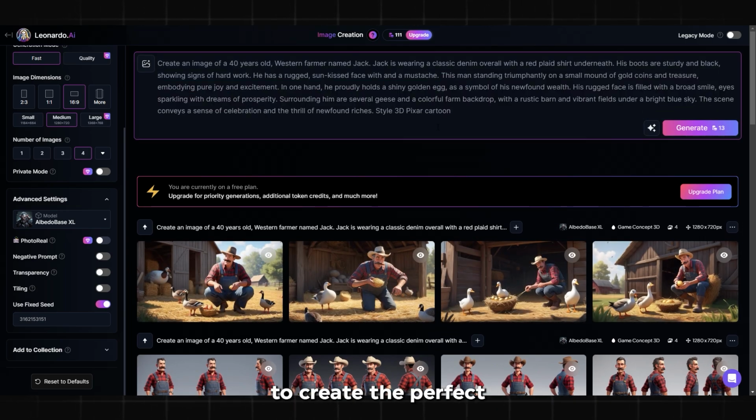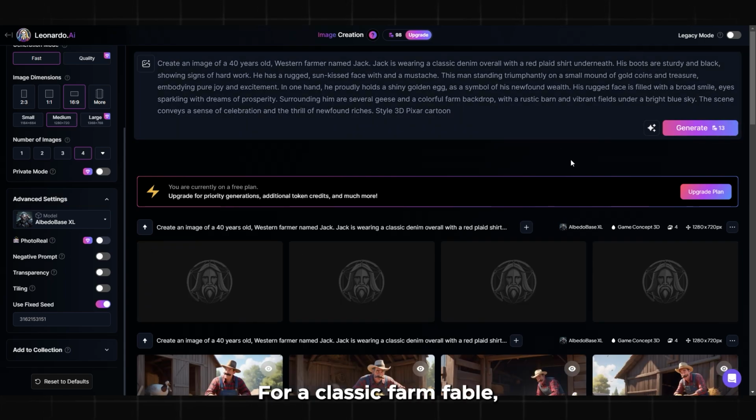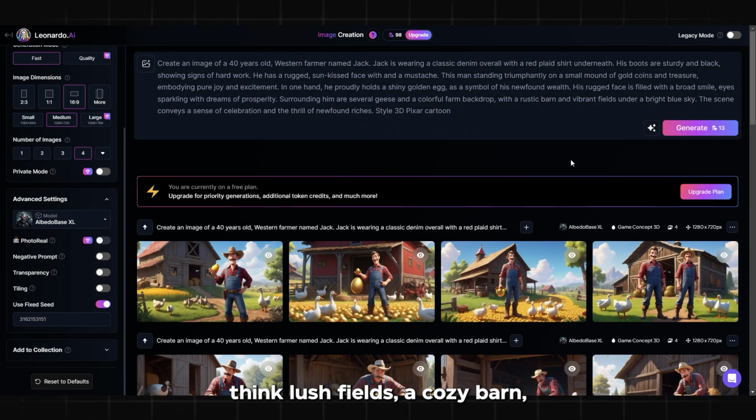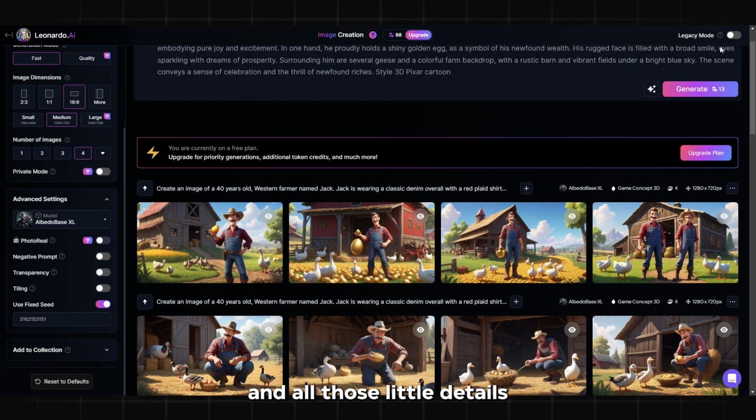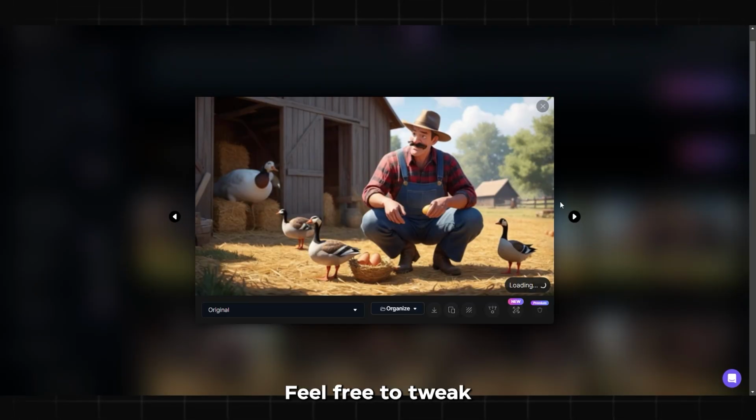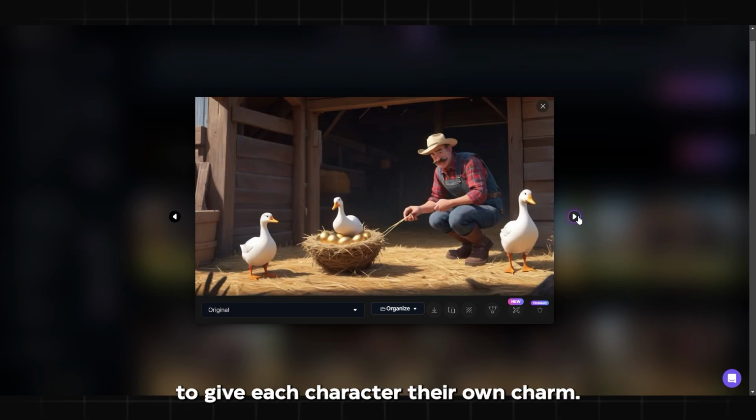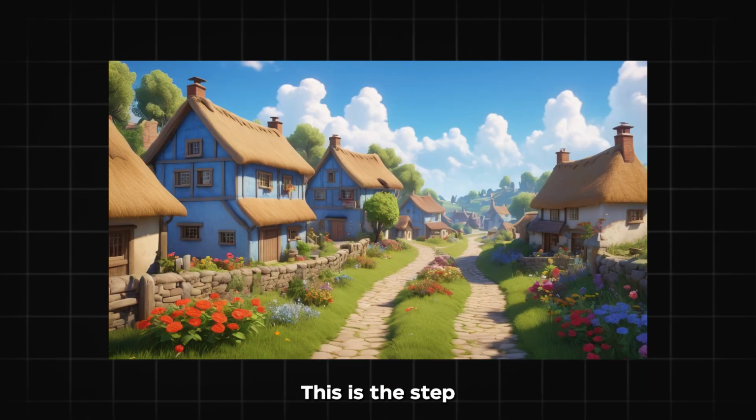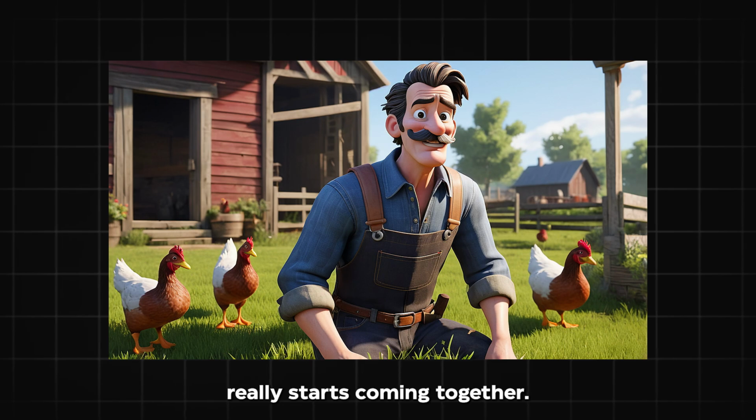Use the same approach to create the perfect setting for your story. For a classic farm fable, think lush fields, a cozy barn, and all those little details that make the scene feel alive. Want to add some extra personality? Feel free to tweak colors and expressions to give each character their own charm. This is the step where your animated world really starts coming together.